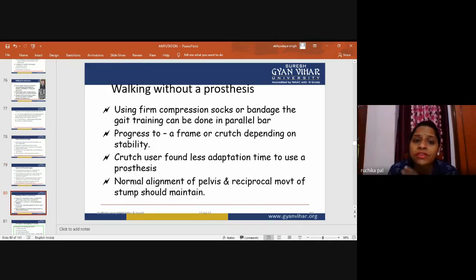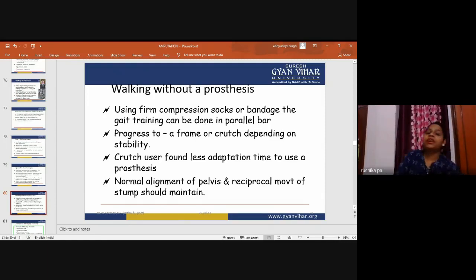Now, walking without a prosthesis. Using firm compressive socks or bandages, the gait training can be done in a parallel bar. Now, if we walk without a prosthesis, we will use the firm compression socks or bandaging. The gait training can be done in a parallel bar in the department. Progress to a frame or crutch depending on the stability. Now, the prosthesis is not applied. The patient is walking on his one leg.